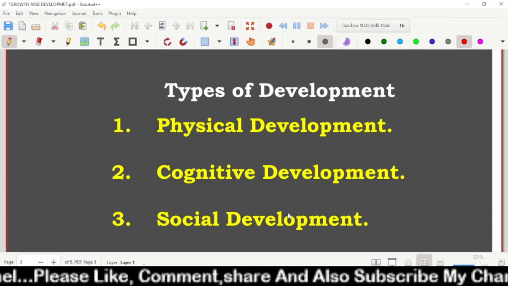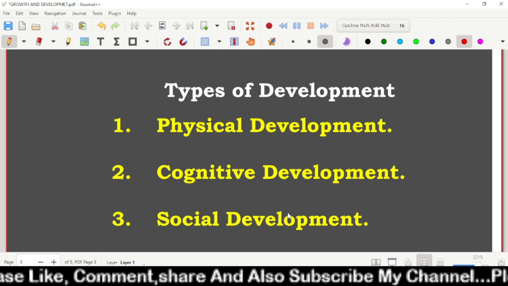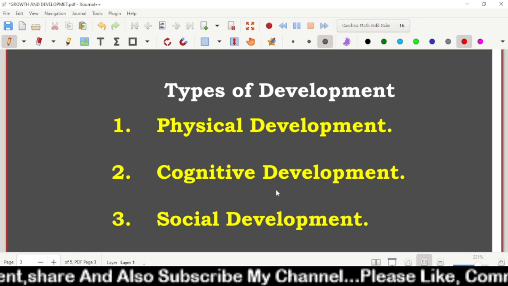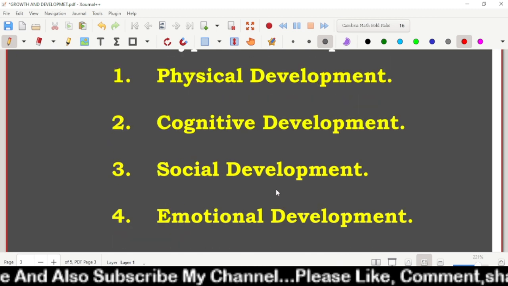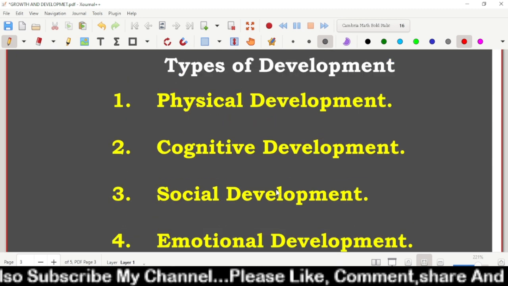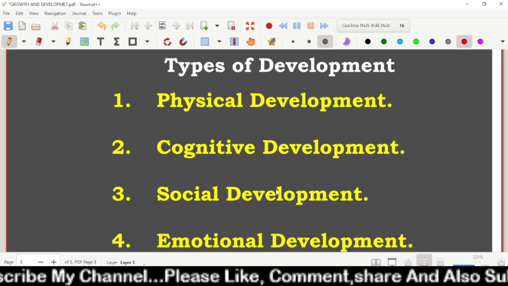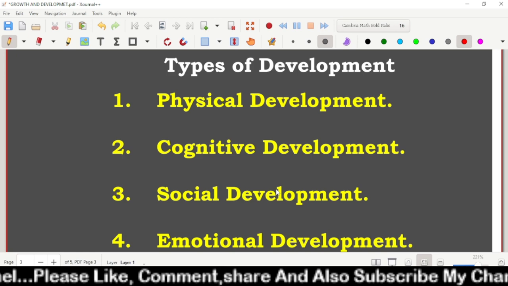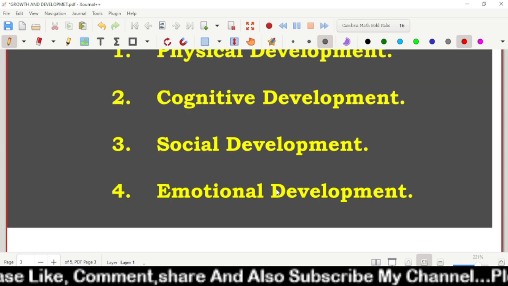So here are the types of developments. These are very important developments, these four types of development. Again, you are getting questions from this. First, what types or categories of development can we say: physical development, cognitive development, social development, emotional development. There are four types of developments here.